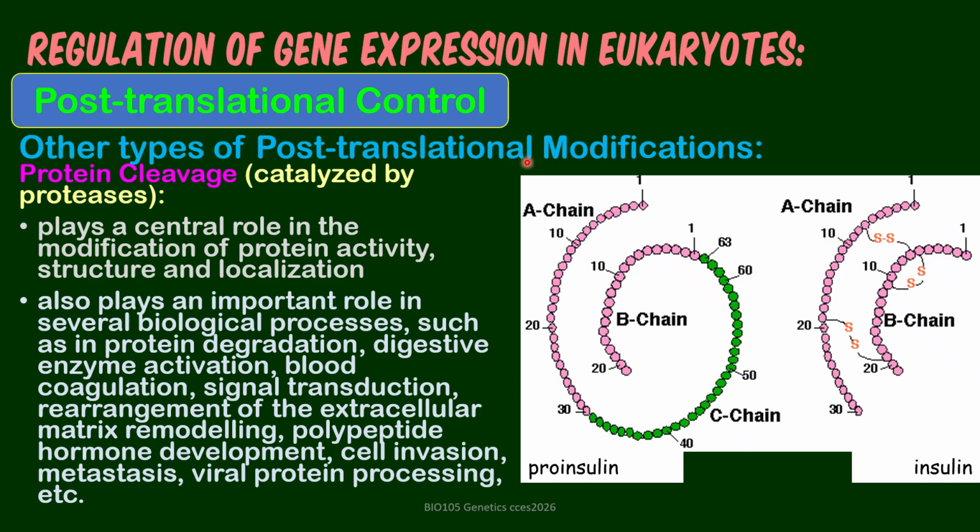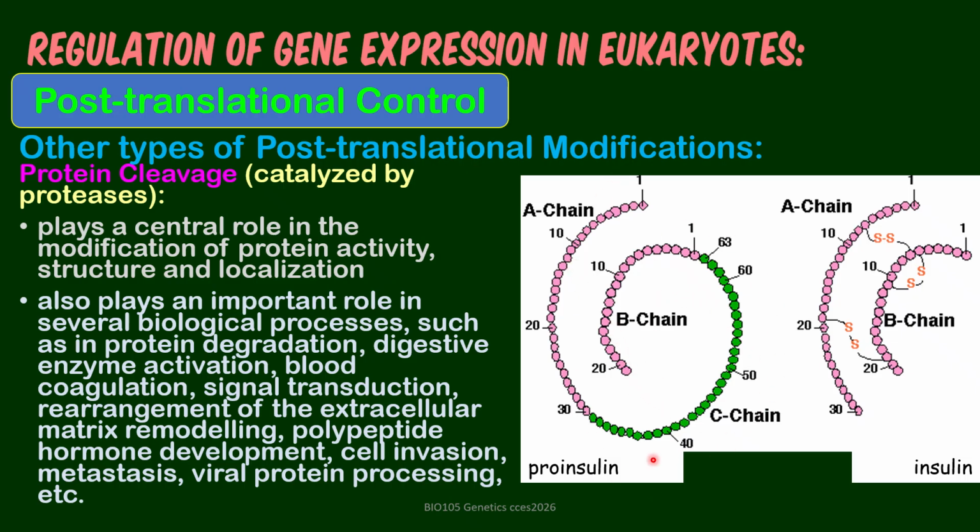And other types of post-translational modifications, not necessarily adding chemical groups. We have cleavage, protein cleavage, which now involves enzymes that are proteases generally. Like here, you look at the inactive form of proinsulin.